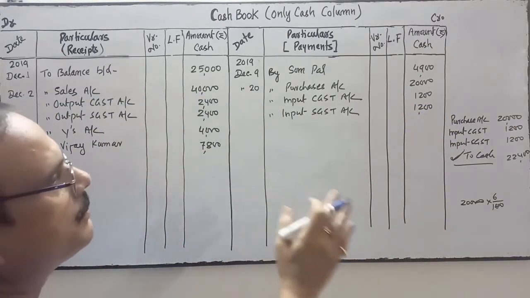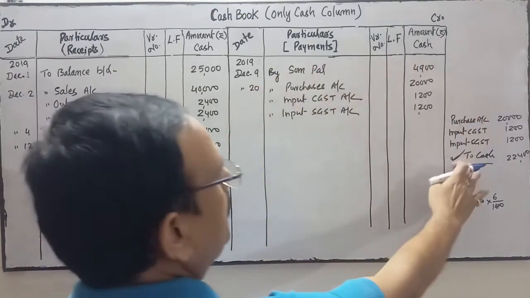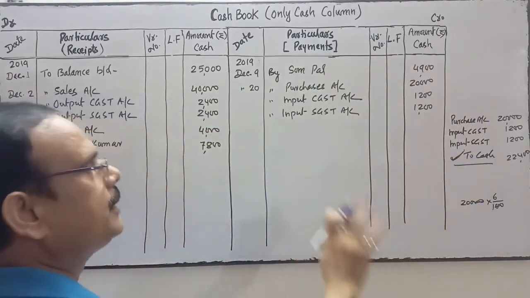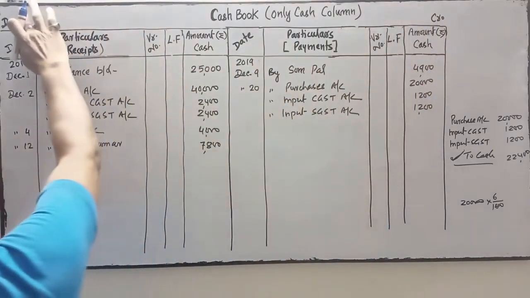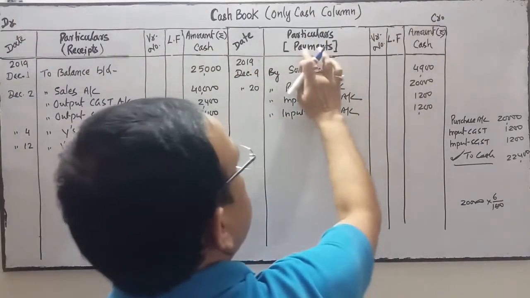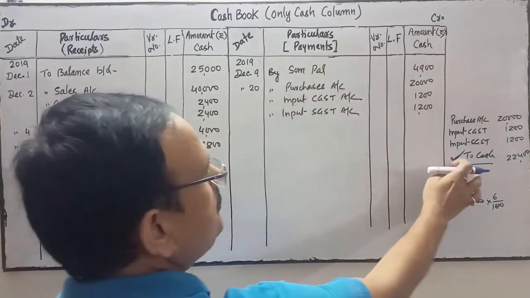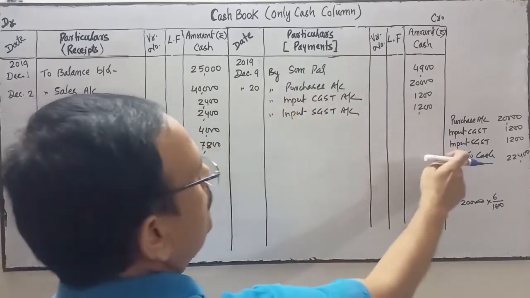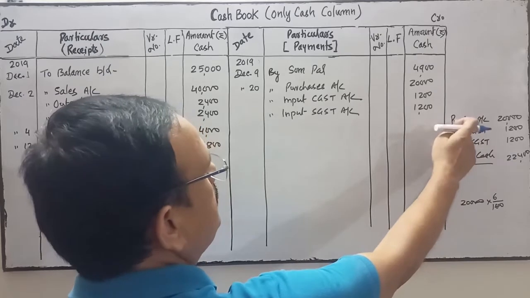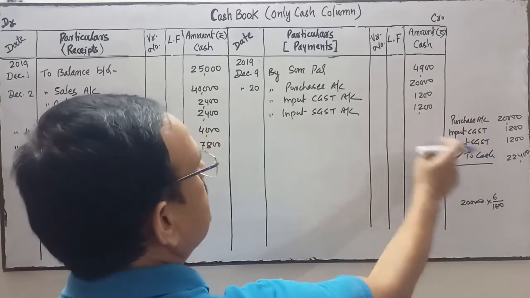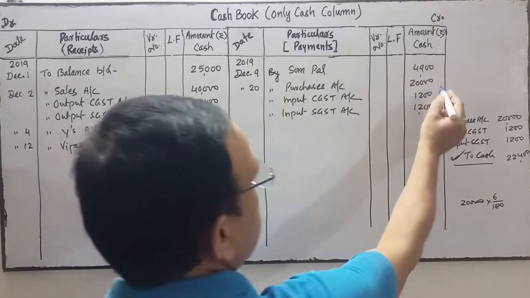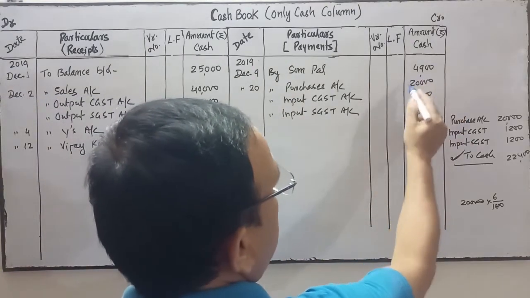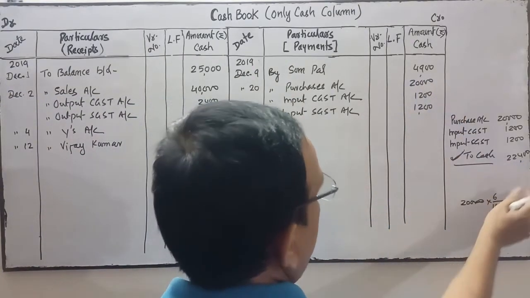So the posting is clear. Why have we posted on the credit side? Because cash is on credit. This is your credit side, this is your debit side. Credit side means payment side. We have made this much payment. So opposite of cash is which account? Purchase, input CGST, input SGST. If you see the total of these three amounts, it is equal to 22,400.